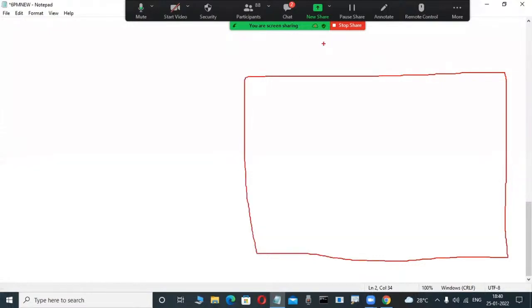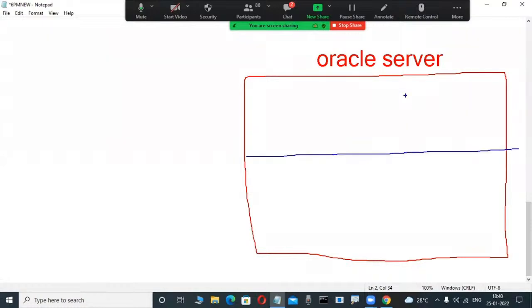This is an Oracle server. When we install the Oracle software, two parts are created automatically. This is one part, this is the other part. In a database it is the same. This bottom part is the hard disk only. In the computer's hard disk, some files are automatically created. This is also called the physical database. Whatever part is on the hard disk is also called the physical database.